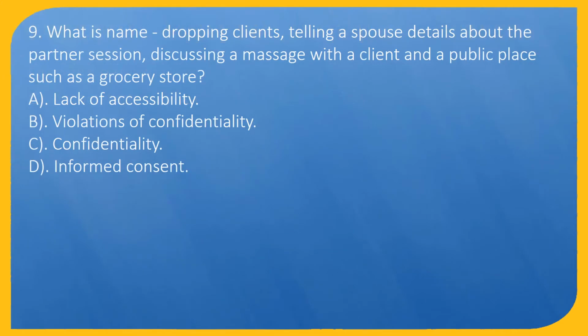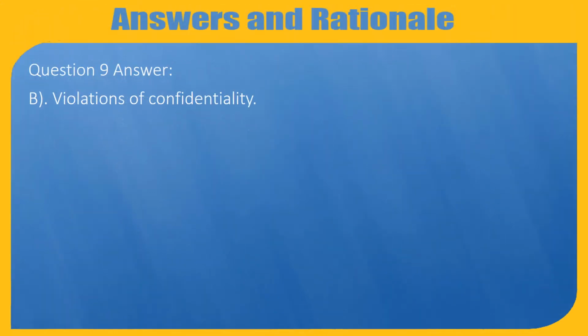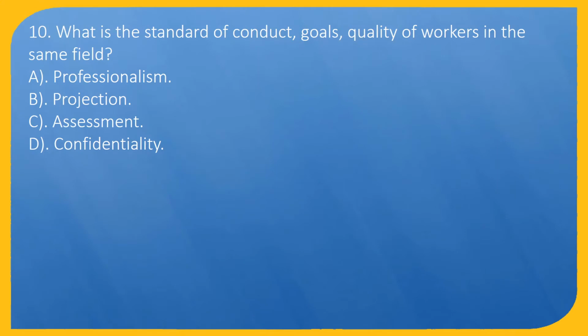Question 9. What is name dropping clients, telling a spouse details about the partner session, discussing a massage with a client in a public place such as a grocery store? A. Lack of accessibility. B. Violations of confidentiality. C. Confidentiality. D. Informed consent. Question 9 Answer, B. Violations of confidentiality.